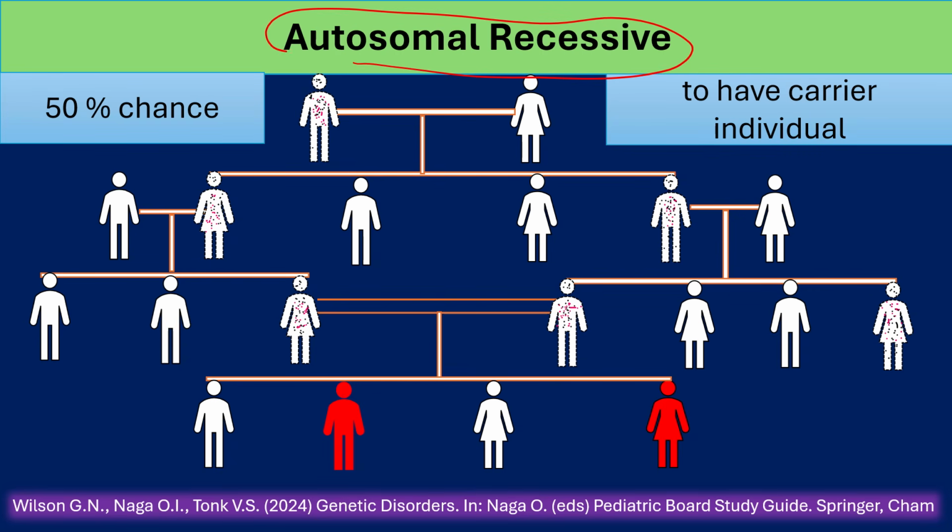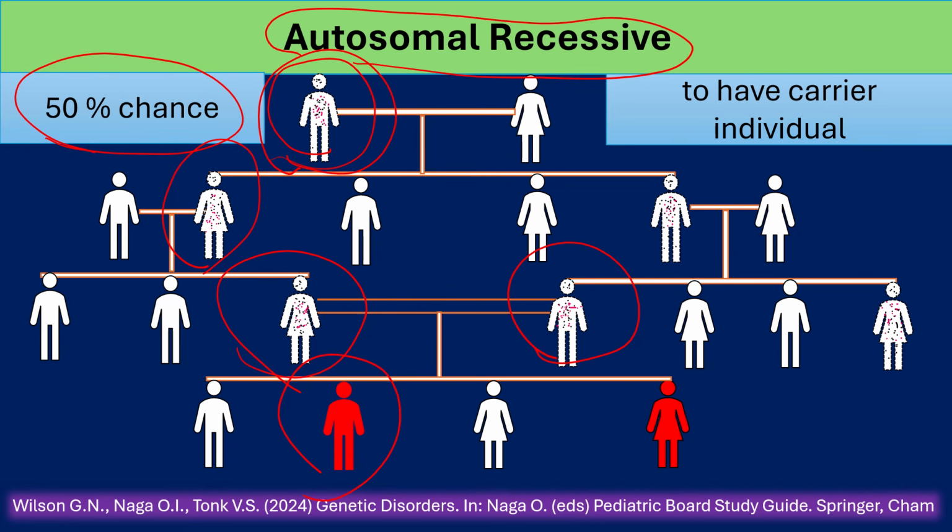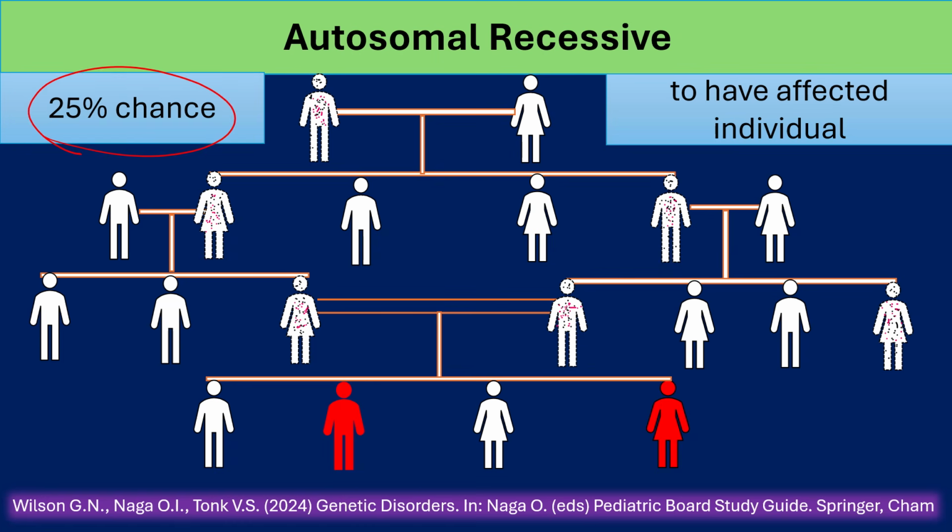Autosomal recessive inheritance occurs when an abnormal gene copy or allele produces the disease only when both gene copies are combined together. As you see here, one copy by itself will give you a carrier but not the disease, and there is a 50% chance to have a carrier individual, and a 25% chance to have an affected individual in autosomal recessive inheritance.